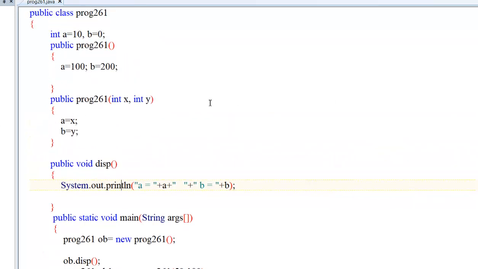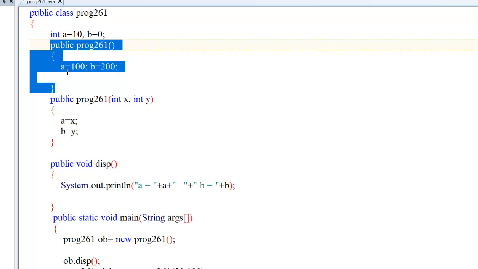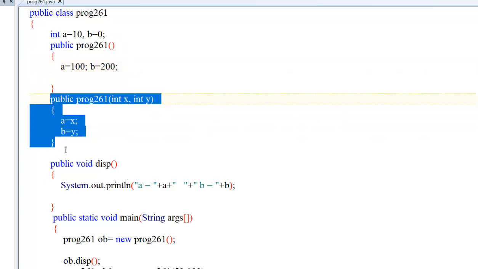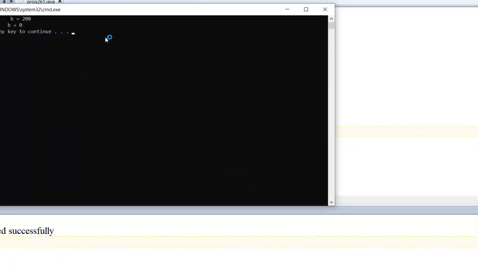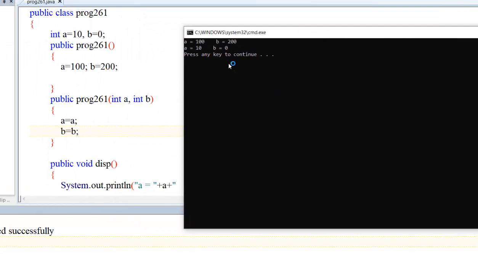There are two types of constructor we have defined here. This is called the default constructor, and this is called a parameterized constructor. See one more magic here. Let's say I am writing this a and this b, and if I write a equal to a and b equal to b, what is the result you will get? For the first non-parameterized constructor we are getting 100 200. For the parameterized one, what are we getting?